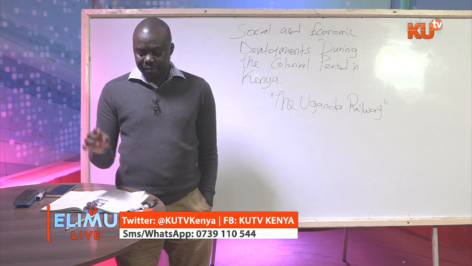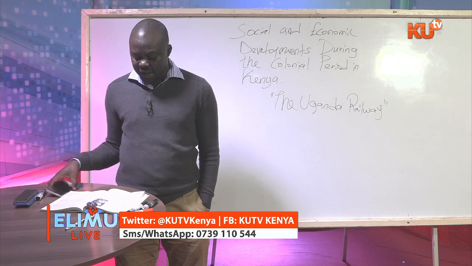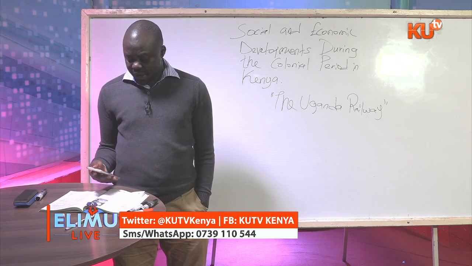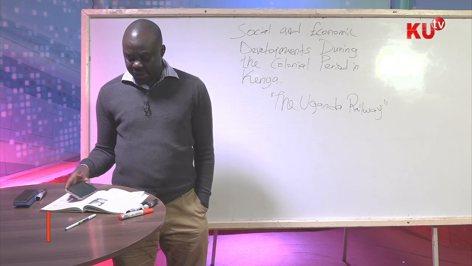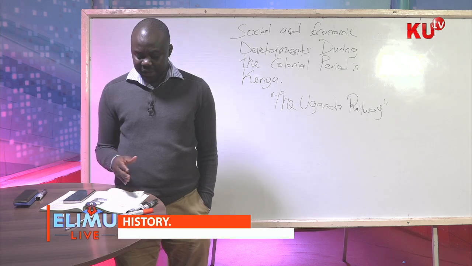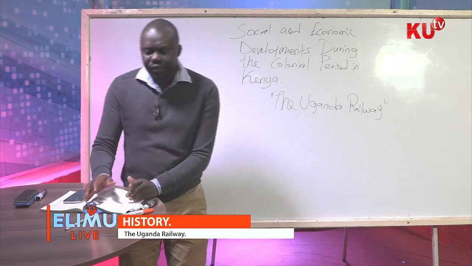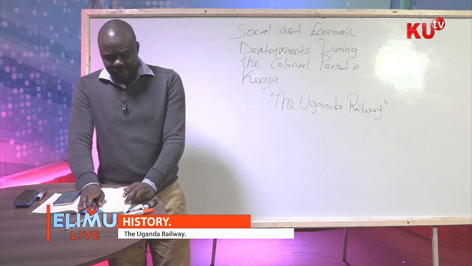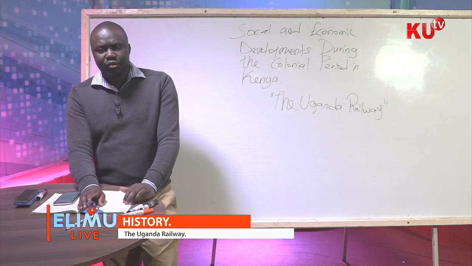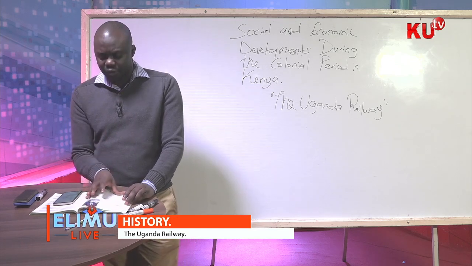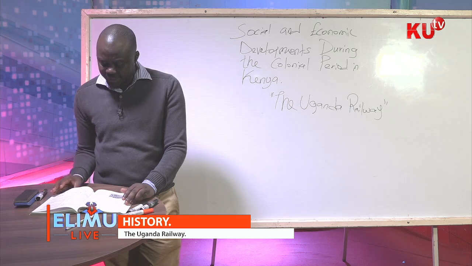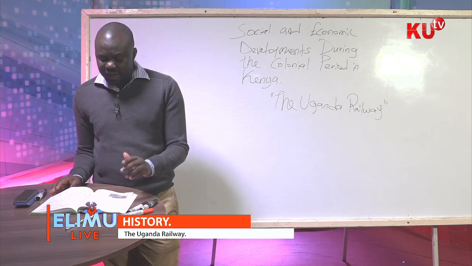It is this that meant that Africans lost their land along the railway line, and consequently Kenya was declared to be a crown land. In our next lesson, we'll study settler farming in Kenya, which was one consequence that I explained, that the railway led to settler farming in Kenya.